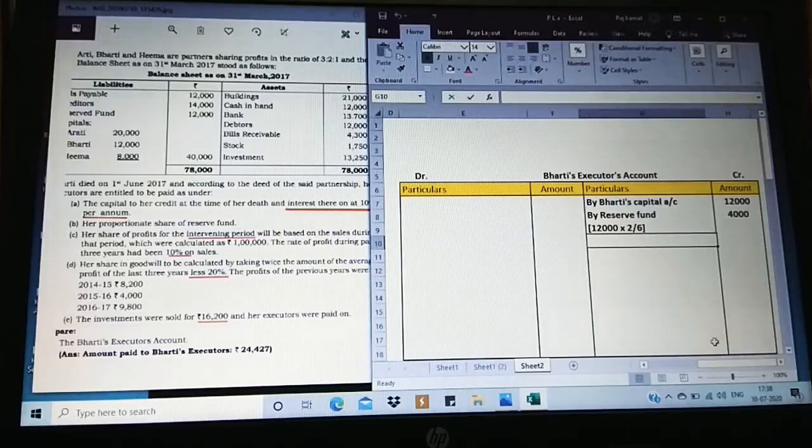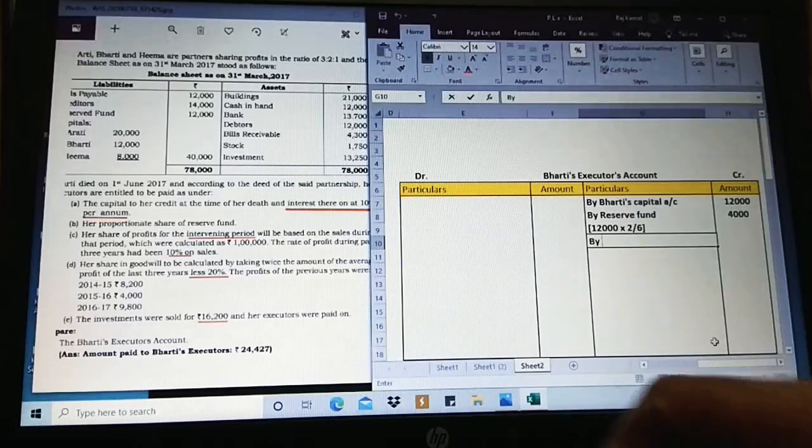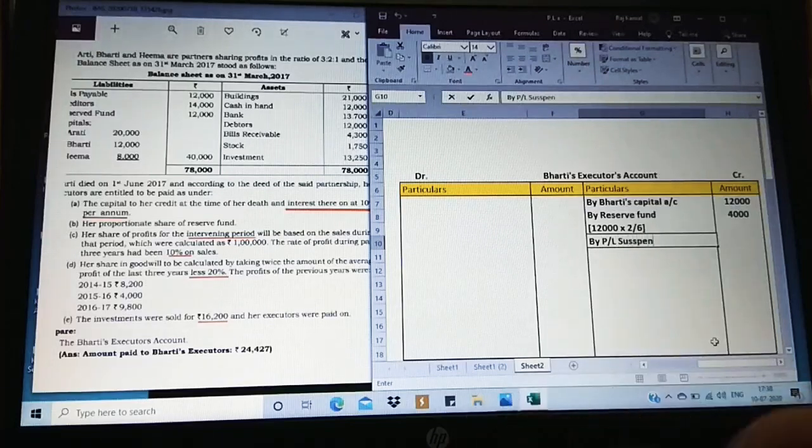Then we have the third adjustment related to by profit or loss suspense account. Here we are going to calculate and show how actually the value is using the working note.